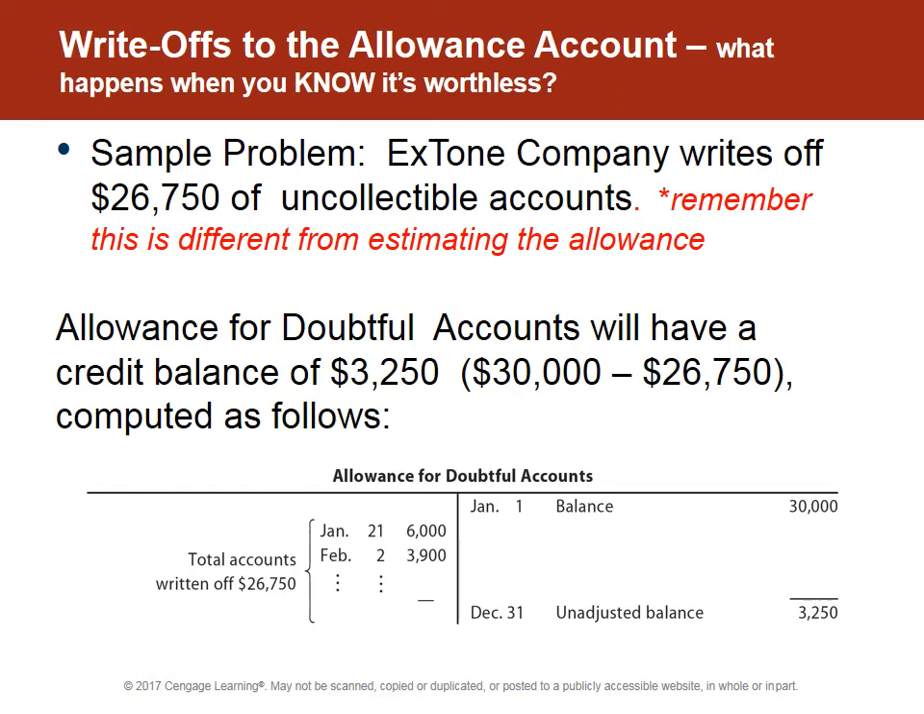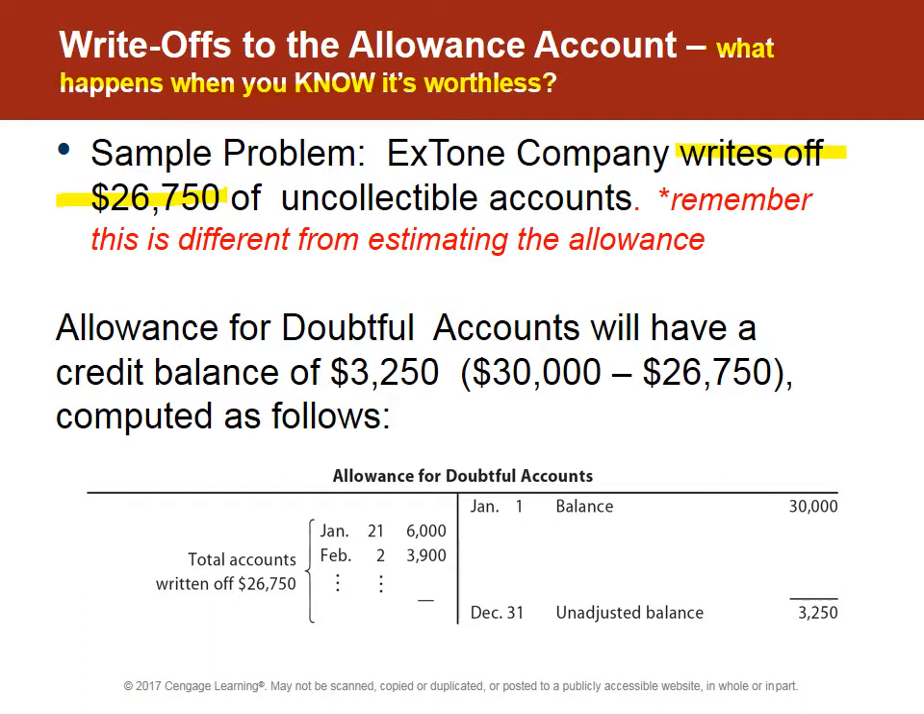So let's look at this example of what happens when you finally know that someone's not going to pay you. In this example, Xtone writes off $26,750,000 worth of uncollectible accounts. They're not estimating, they're writing this off. So this is another little trick that confuses and trips up a few students.